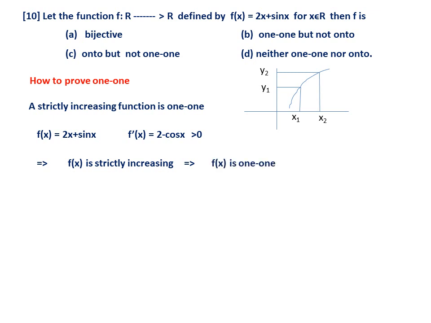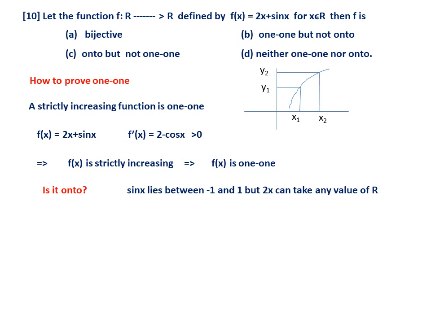So this implies f is 1-1. This is the technique we have to use here. Then, is it onto? Normally we think that it is not onto because sin x can take only plus 1 to minus 1. But what about 2x? Here sin x lies between minus 1 and plus 1, but 2x can take any value.